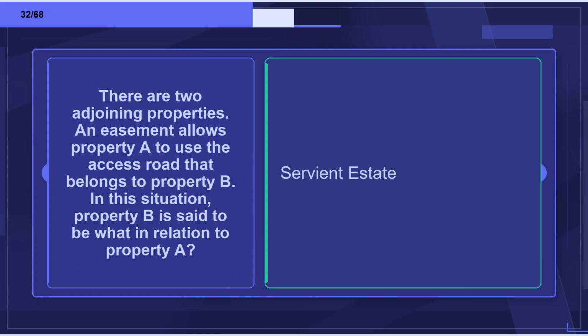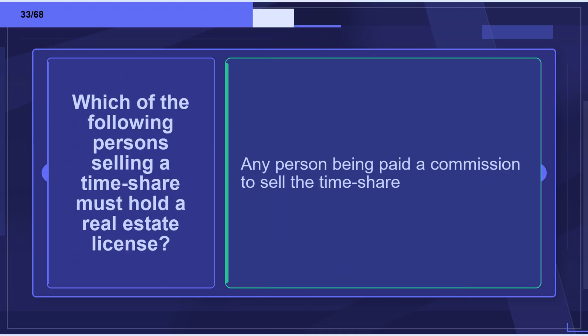Flashcard 32. Term: There are two adjoining properties. An easement allows property A to use the access road that belongs to property B. In this situation, property B is said to be what in relation to property A? Definition: Servient estate. Flashcard 33. Term: Which of the following persons selling a timeshare must hold a real estate license? Definition: Any person being paid a commission to sell the timeshare.